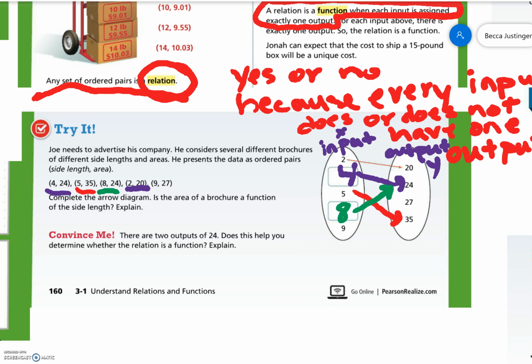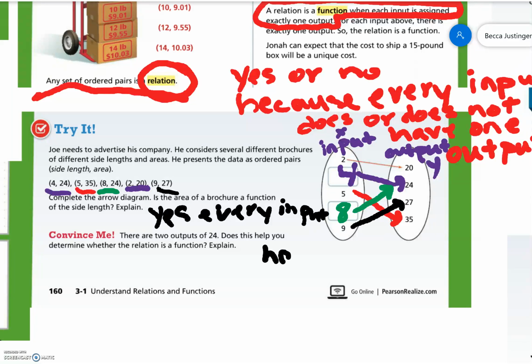And 9, 27. 9 to 27. Complete the arrow diagram. Is the area of the brochure a function of side length? Yes. And remember, we're going to use our definition again. Yes. Every input has one output.